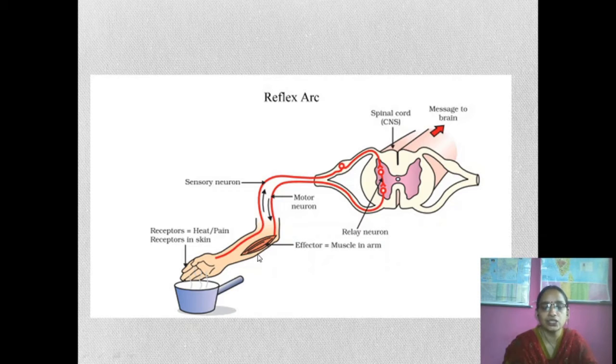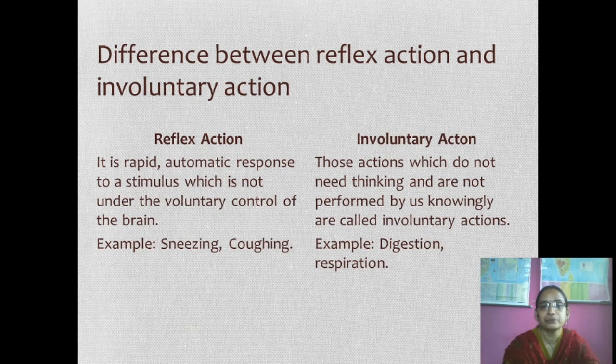So reflex action means an action without thinking by the brain, an immediate action. It is controlled by the spinal cord and medulla oblongata. What is the difference between reflex action and involuntary action? A reflex action is a rapid automatic response to a stimulus which is not under the voluntary control of the brain. Examples are sneezing and coughing. Actions which do not need thinking and are not performed by us knowingly are called involuntary actions. Examples are digestion and respiration.